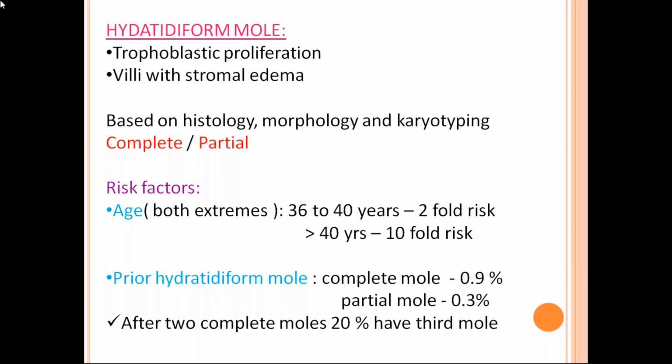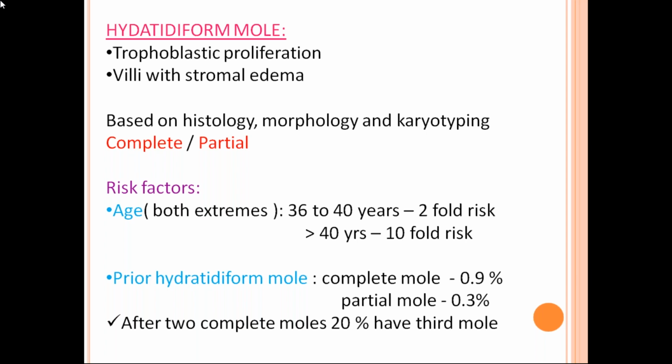Based upon histopathology, morphology, and karyotyping, this hydatidiform mole can be divided into complete and partial mole. Whenever the patient comes, usually she comes to you with bleeding PV with some period of amenorrhea. Next, you have to diagnose it as missed abortion or mole with history.